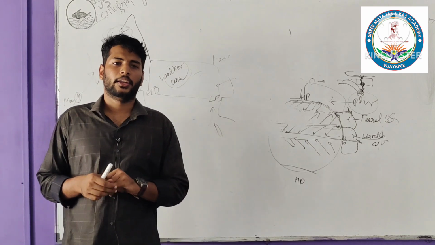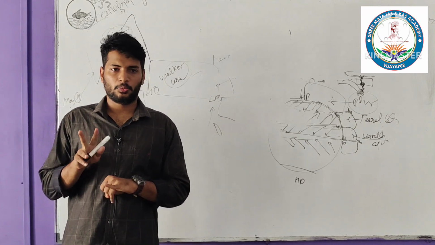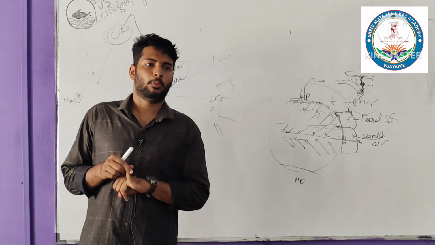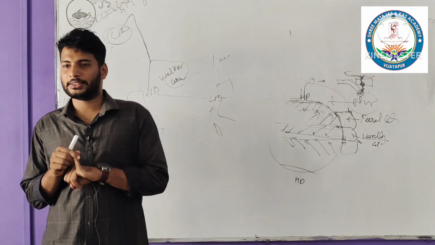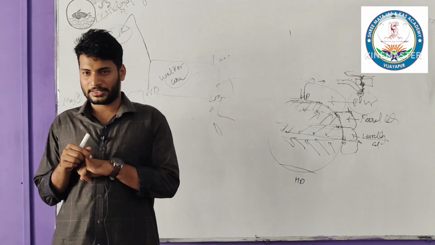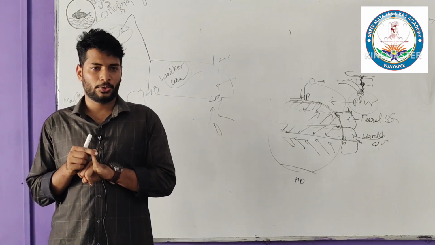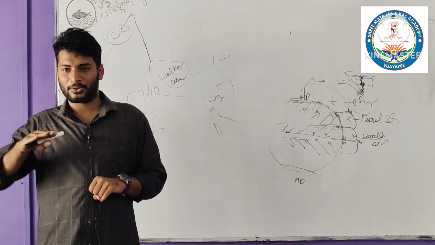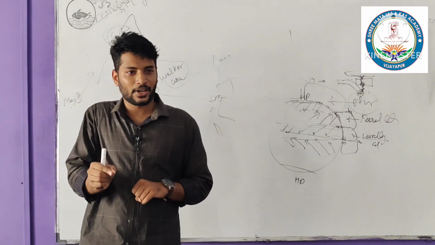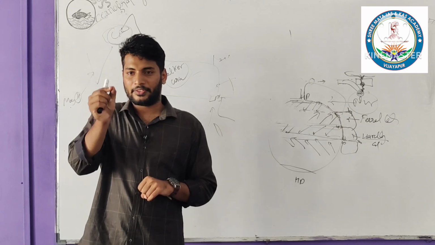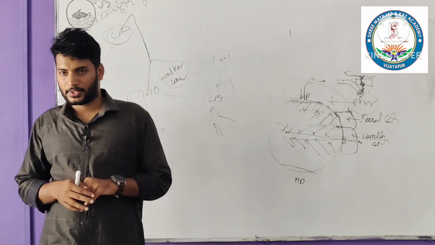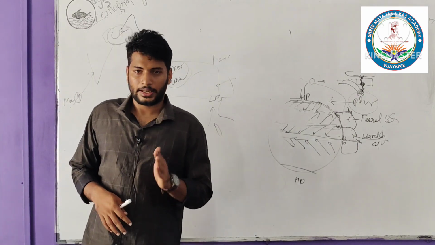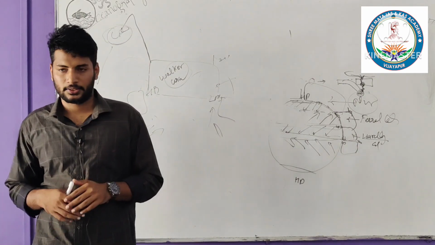Then we have oceanography, a very, very interesting and very simple part of the entire physical geography. In oceanography, we learned about the two movements of water. One, the vertical movement, then the horizontal movement. In vertical movement, we learned about wave formation and then current formation. Now, what do you mean by wave? I hope you know wave. Basically, the movement of particles in a wave is not in a wavy form, it is circular. When we go downward, we find very little influence of waves. So the wave will be more in the surface region due to the application of wind, and the gravitation will be more according to that.